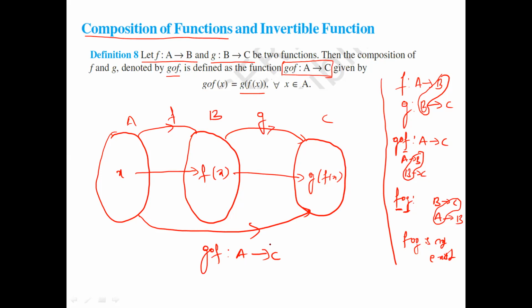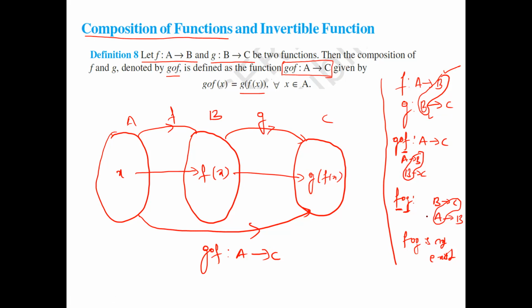Now try to understand this. f is a function from A to B and g is a function from B to C. Therefore g∘f is from A to C, but f∘g does not exist. Why? Because, as I already told, f should be A to B and g should be B to C. Here the codomain and domain should match. Then only the composition exists, otherwise it does not exist. Based on this, we'll solve some problems. Okay, I'll move to the next slide.